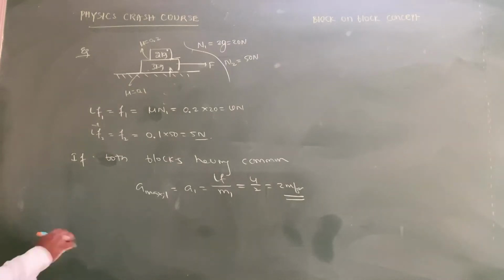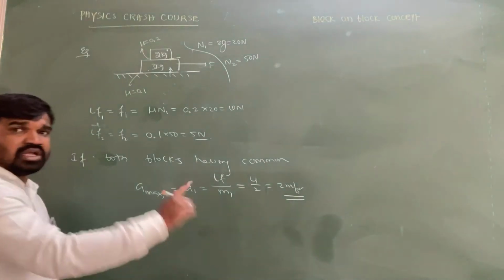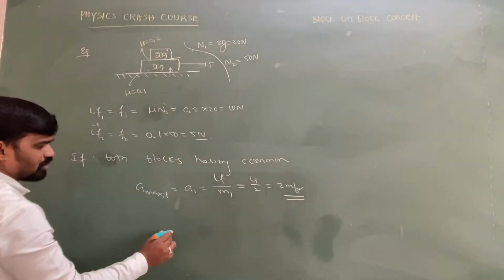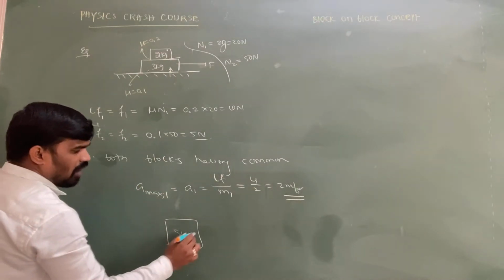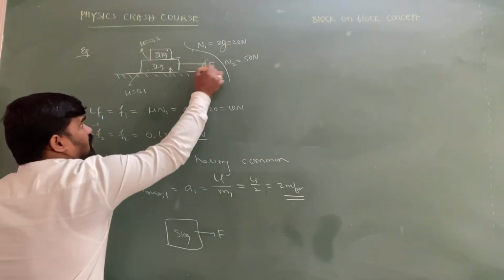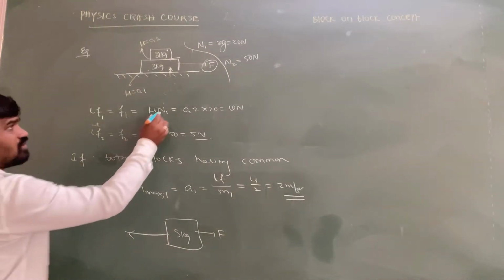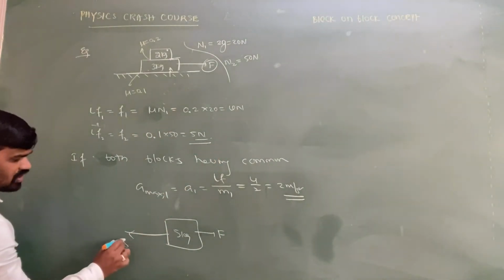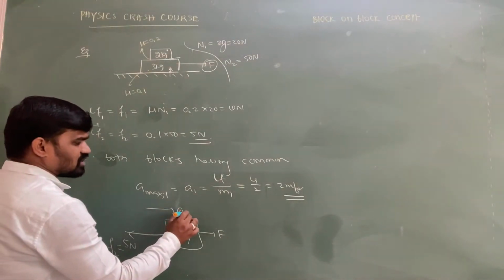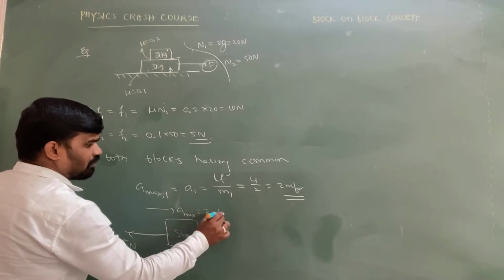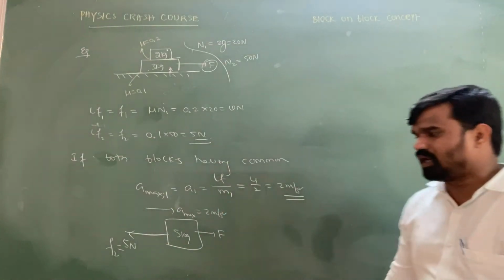After that, if there is a common acceleration and that common acceleration is maximum, then what is the maximum force that is going to act on the system? The total mass of the system is equal to 5 kg, sir. Upon this, one upward external force F is there, and there is a friction force in the backward direction. This friction is 5 Newton, sir. Friction equal to 5 Newton is acting and the system is getting a maximum acceleration which is equal to 2 meter per second square. Maximum common acceleration, sir, is equal to 2 meter per second square.